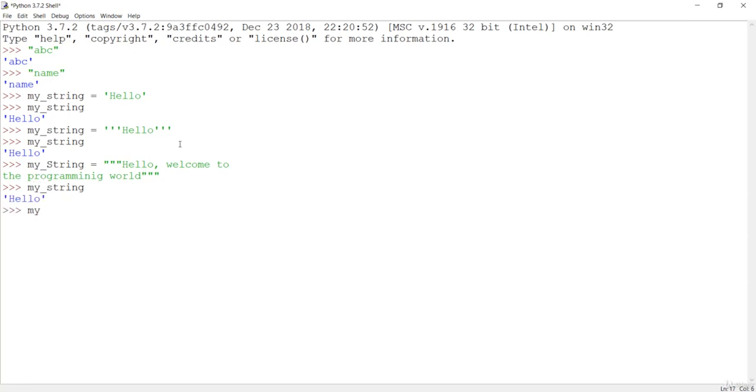It should be capital S, and now you can see we have the \n, which means we are on a new line, and this is our string. The whole string was created by these triple quotes, which are used to extend across multiple lines. In this case, you can just go down and do multiple lines.